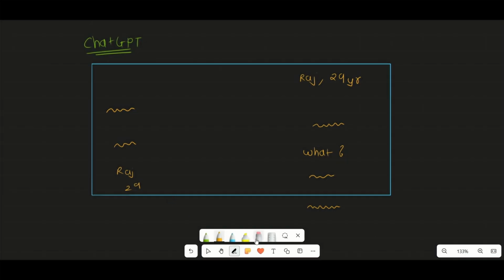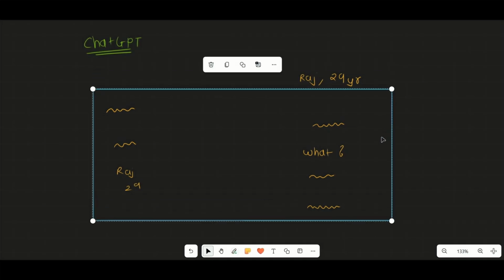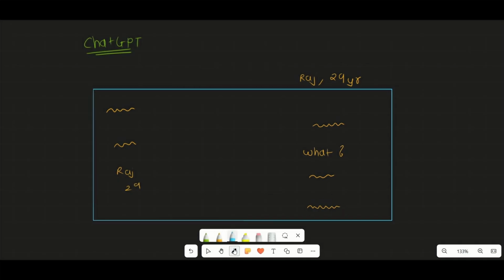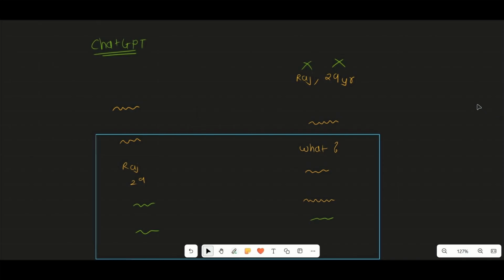So what will your AI model do? It will shift this box down so that it can accommodate the new query. Understood? Now what happens over here? It has accommodated the new query, but it has lost some information that you had previously provided to it. As you continue the chat, it is again going to cross the boundary of this box. So again it will slide this window down, and again you will lose some information, and this keeps on happening.